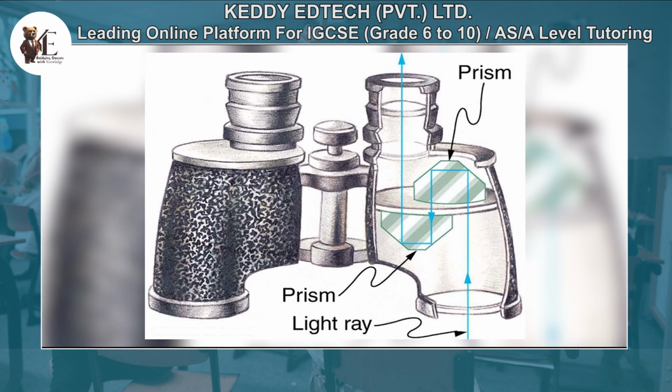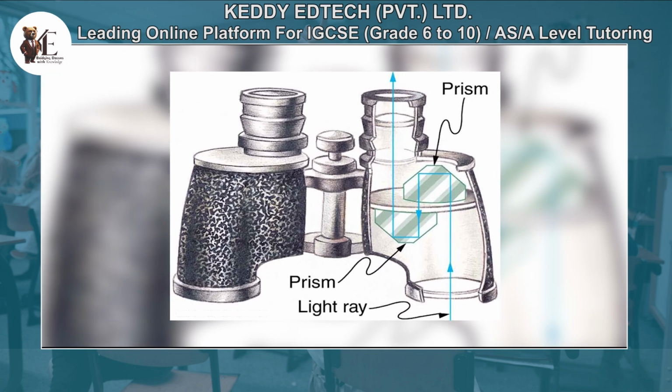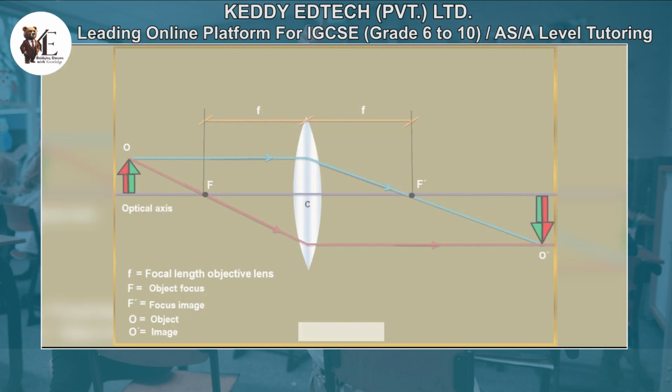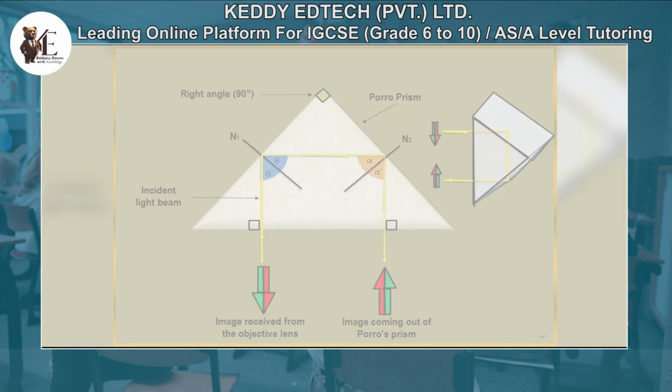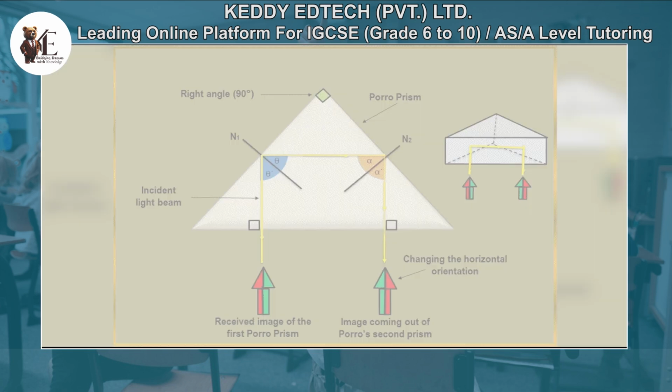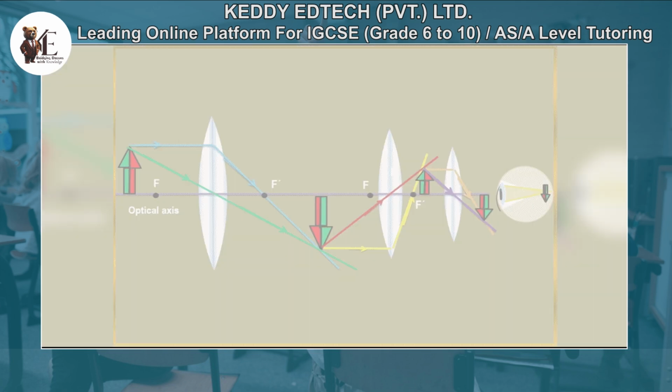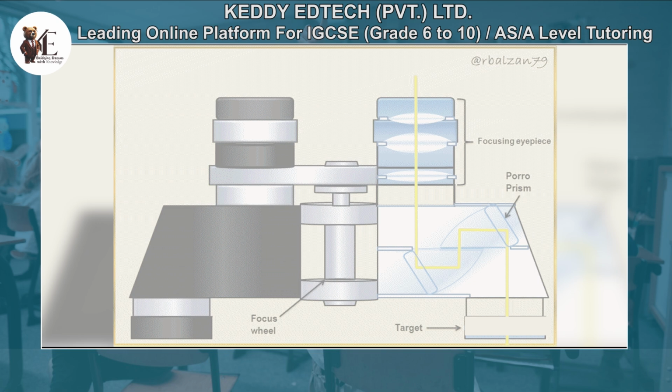Prisms in binoculars and periscopes. Prisms inside binoculars and periscopes use TIR to reflect light at precise angles, allowing the image to be transmitted clearly. Advantage: this reduces the loss of light compared to mirrors.